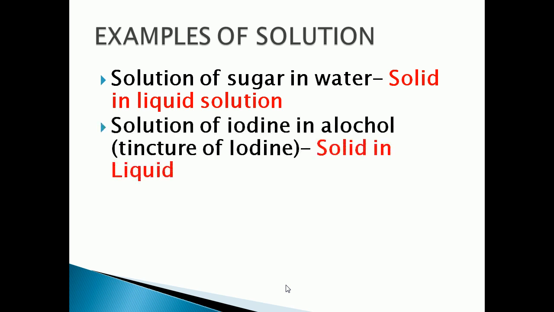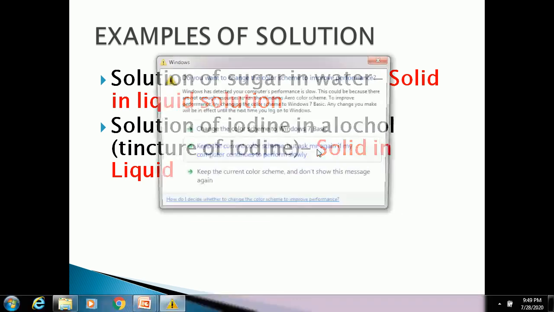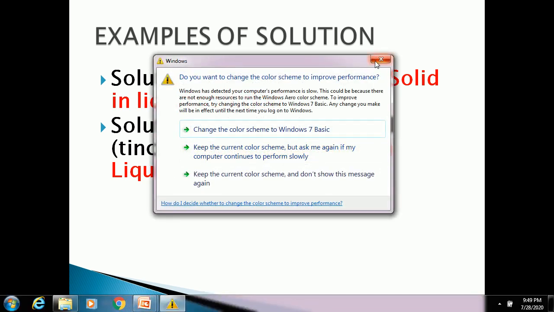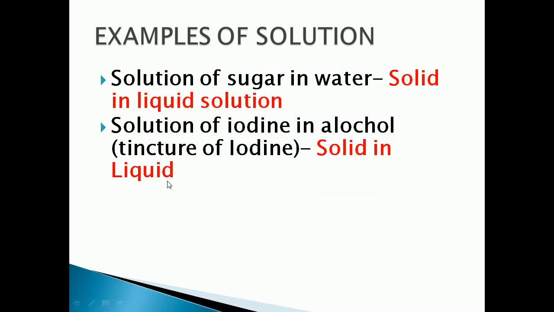Now one more example, a solution of iodine in alcohol. This mixture is also called tincture of iodine. What is the name of this solution of iodine in alcohol? Tincture of iodine. Here iodine is a solid and alcohol is a liquid.